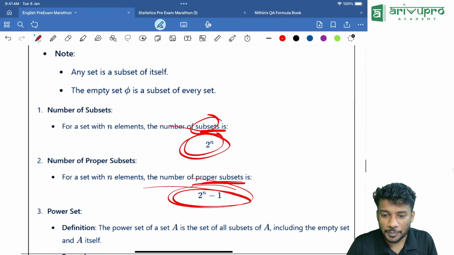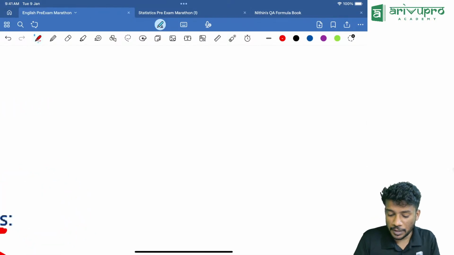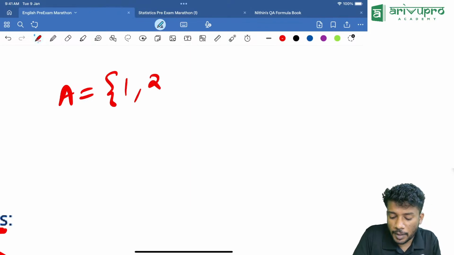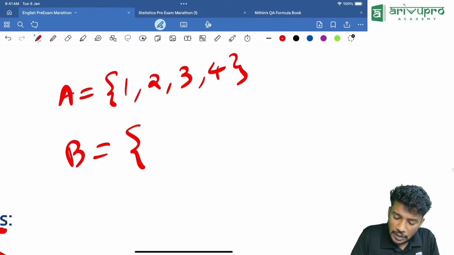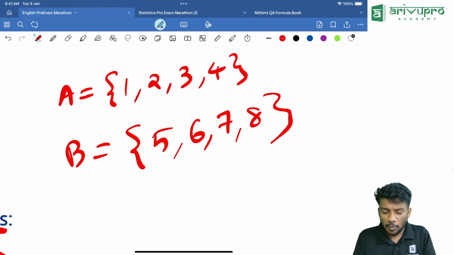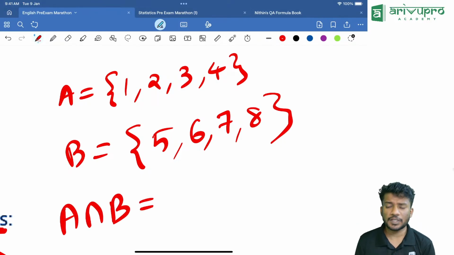Similar to that, now mutually exclusive events explanation. For example, A is the set {1, 2, 3, 4} and B is the set {5, 6, 7, 8}. Then what is A intersection B? Is there any value intersecting between them?